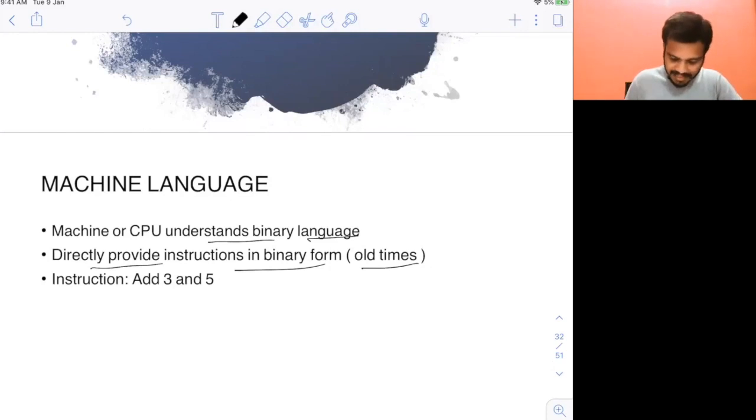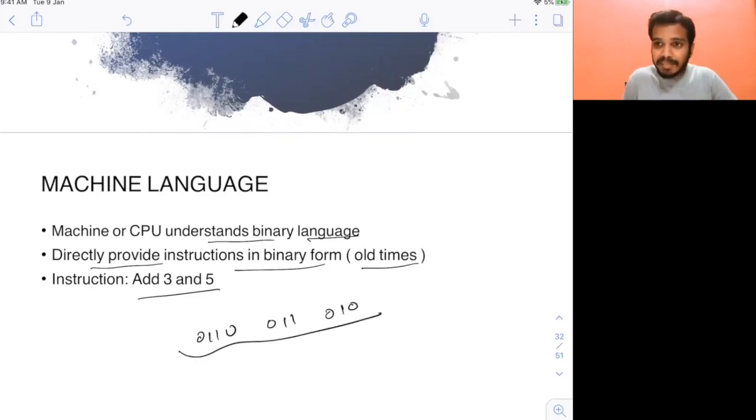If you have the instruction add 3 and 5, as I gave you an example, that's how you have to write it: 0, 1, 1, 0, 0, 1, 1, 0, 1, 0. You have to write the program in the form of binary itself. That's quite tough, right? You have to convert everything into binary and write the code. That was very tough in the old times. Nowadays, mostly nobody uses machine language to write programs. Maybe a few people use it, but mostly we do not use it today.